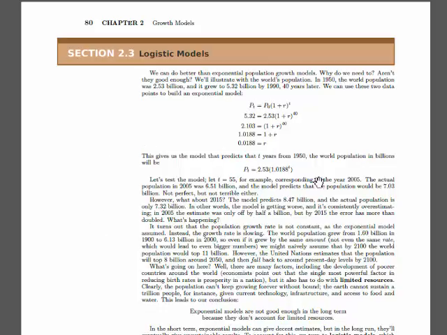and without going into too much detail, if we use a few data points to create an exponential model, like the ones we saw in the last section, we can make predictions with this. And in the short term, or maybe the medium term, they are fairly accurate. But if we make long-term predictions, they start to get really, really unusual and ridiculous. So, for instance, if we predict the year 2005, which of course we know the actual population, the model predicts that it will reach just over 7 billion, and the actual population was 6.5 billion. Not great, but not terrible.